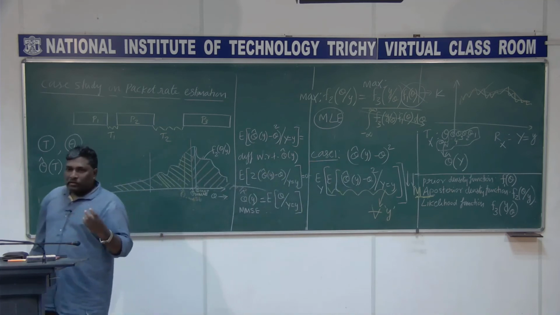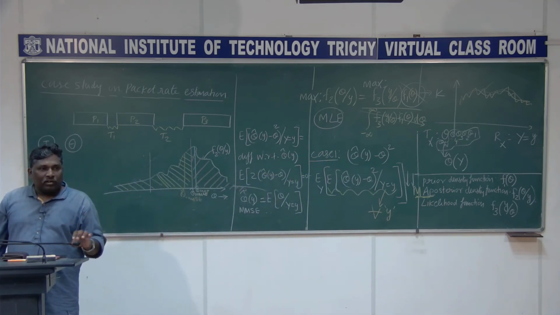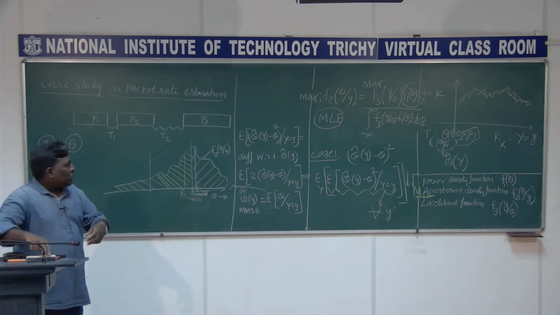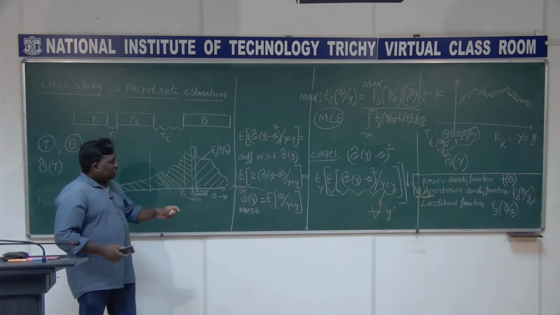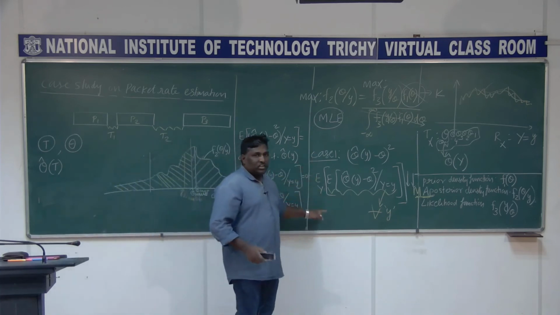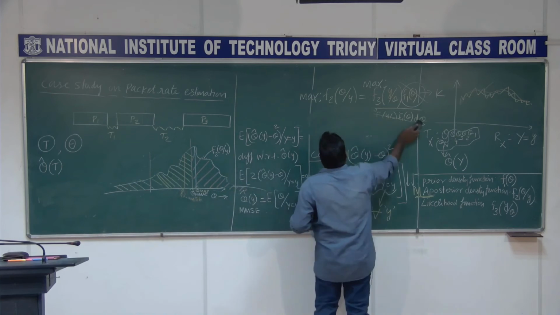MMSE, MMAE, MAP, and then ML, maximum likelihood. These four are the most popular ways of doing estimation. So I will quickly tell you the cost function for the other two cases, and I will wind up the class.